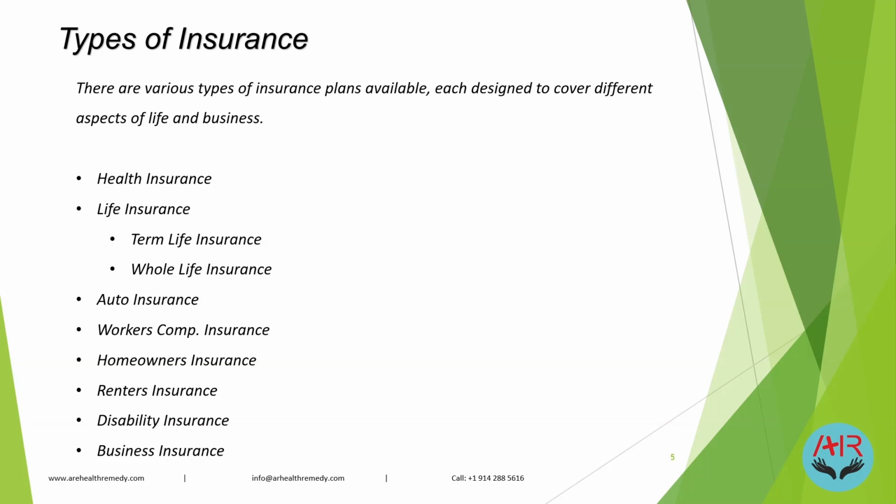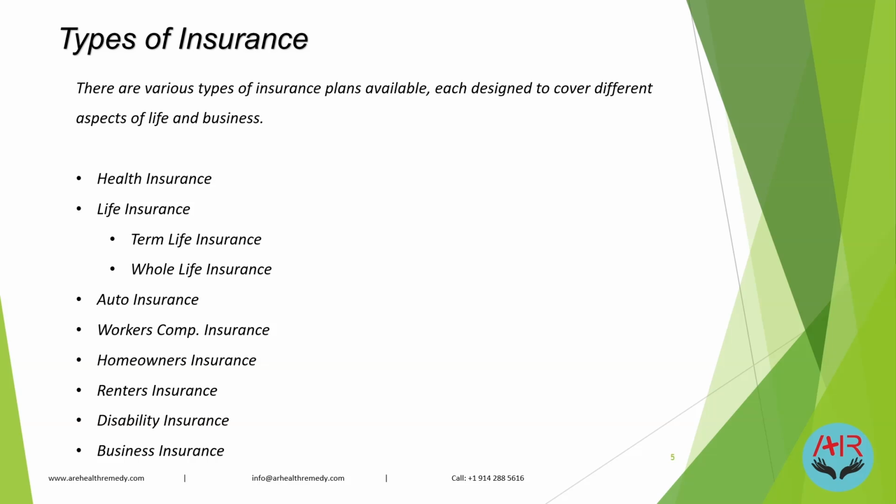Auto insurance is mostly for vehicles and covers both the person who is driving and the vehicle. Workers' comp insurance is legally required of the company we work for. For example, if I'm working for ABC company, ABC is liable to give me a health insurance policy that covers any unforeseen events that happen during my working hours.